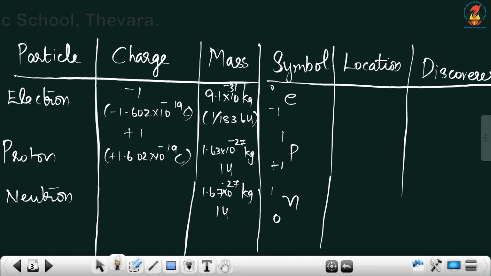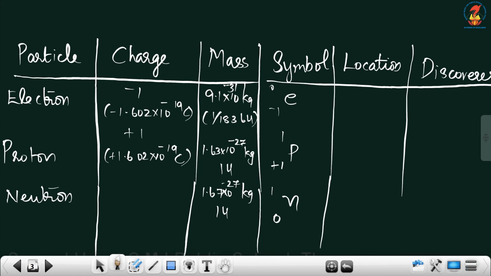And its mass actually is 9.1 into 10 raised to minus 31 kilogram. But we are comparing it with the mass of the proton, so we are considering that as 1 by 1836 U. In the representation symbol for the electron, the mass is 0, that is why we are putting 0 here, and the charge is minus 1.